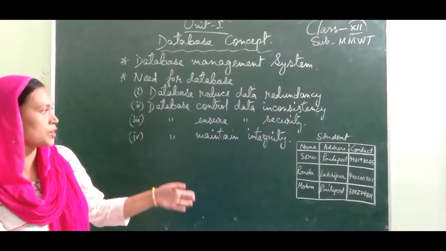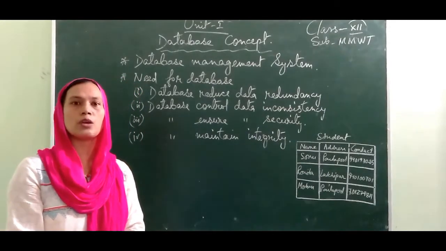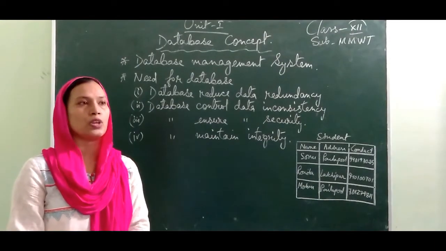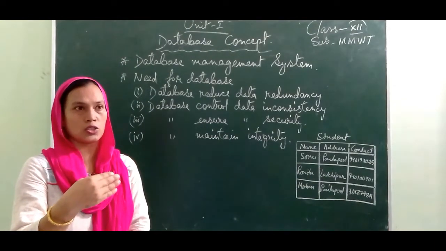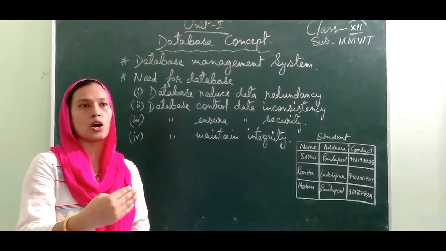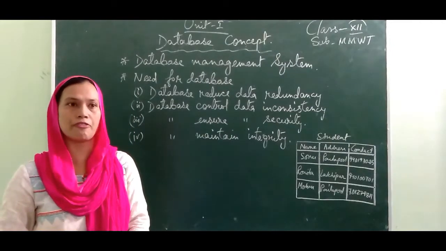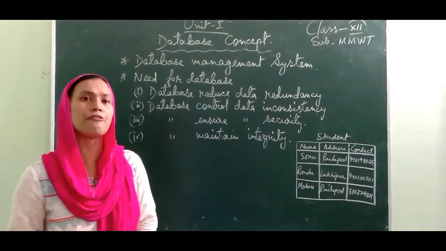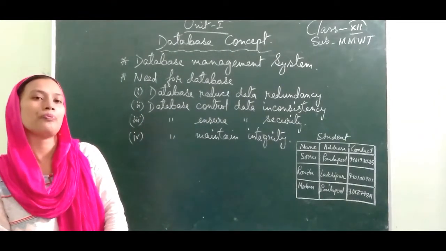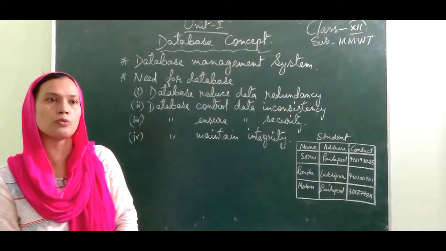Suppose earlier you were in Koilapur, now you have shifted to Florto, and you have given the information to the bus service, but you forgot to inform the school. So actually you are a single student, but now your data in the bus service and your data in the school is different. This difference is called inconsistency. When you maintain the database in computerized format, this inconsistency will be reduced.